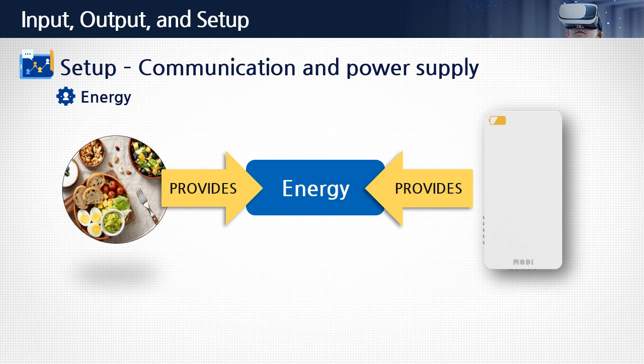In addition to input and output modules, we also have setup modules. These support the function of other modules. Energy is essential for us and for machines. We use energy from food to live and interact with the world around us. We need energy for our senses to process inputs and for us to produce outputs. Just like us, MODI needs energy too. The battery provides the electrical energy that input and output modules need to function.